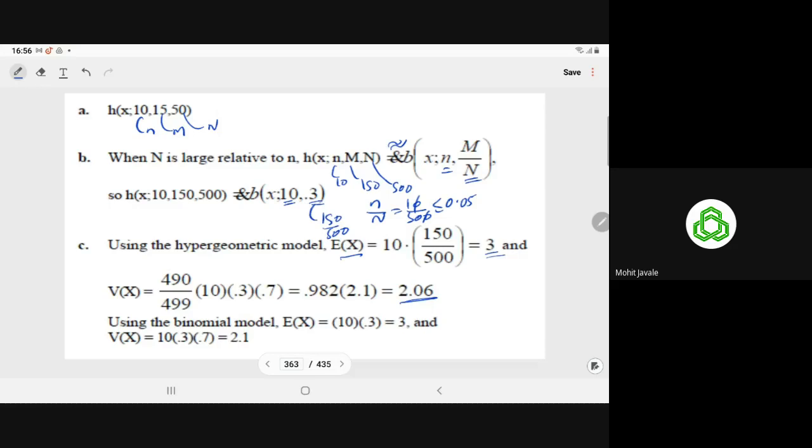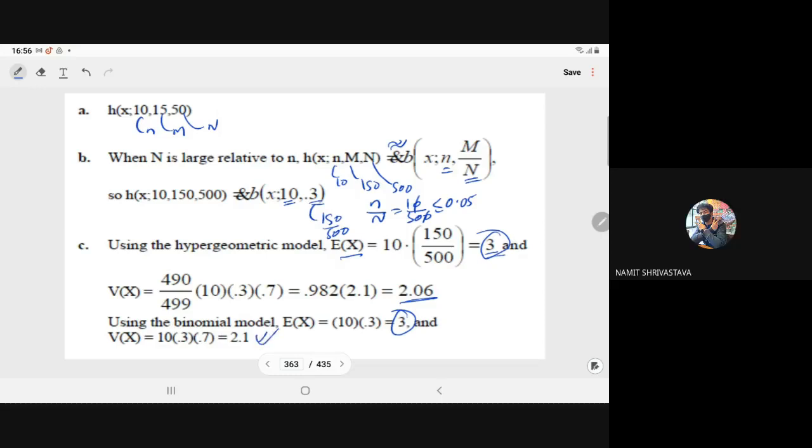By the binomial, E(X) is n into p, so n into p is 3. Here also we have 3. So E(X) for the hypergeometric and the binomial approximation give you the same expected value, but the variance differs a little. The variance for the binomial approximation will be npq, so it will come to 2.1.